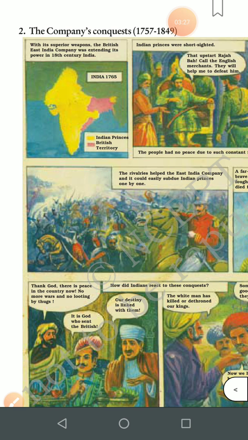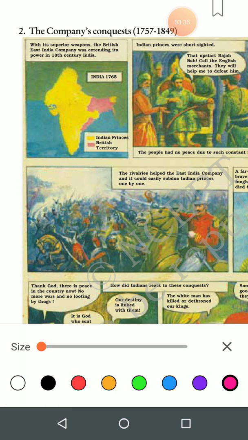Now children, you can see the map of India in 1765. Only this part, which you can see in pink, was under British rule.